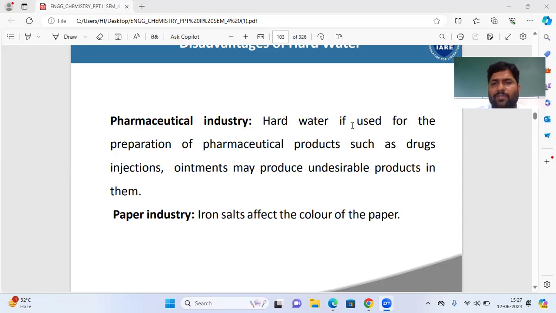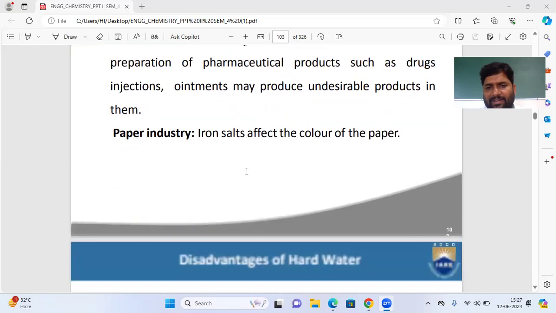Hard water, if used for the preparation of pharmaceutical products such as drugs, injections, ointments, may produce undesirable products in them. Because these salts react with the drugs, and finally we will get not an appropriate drug. It is undesirable, inappropriate drugs. So that is a problem we'll get in the pharmaceutical industry.